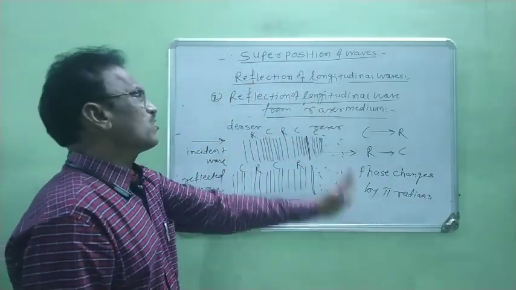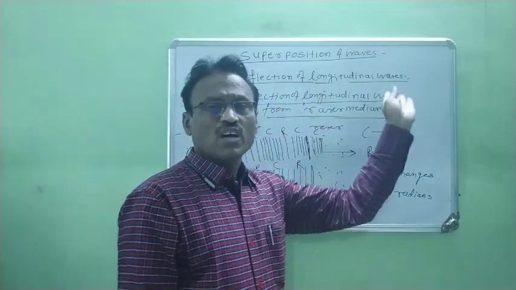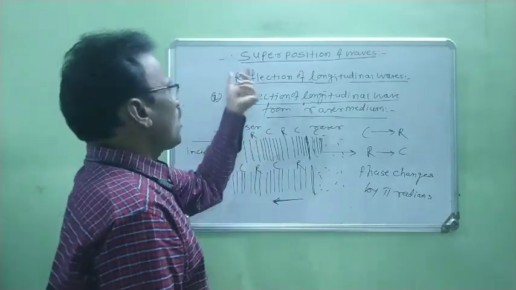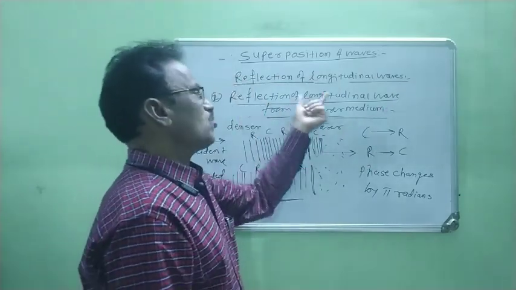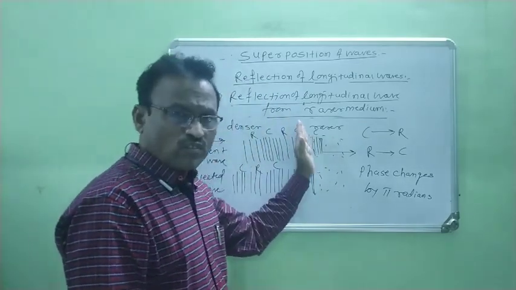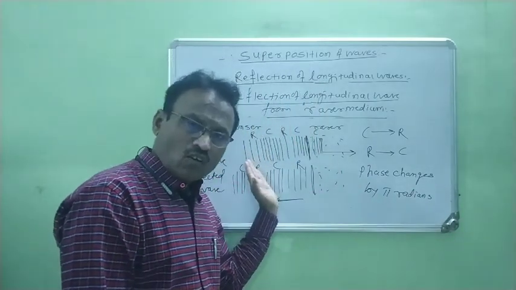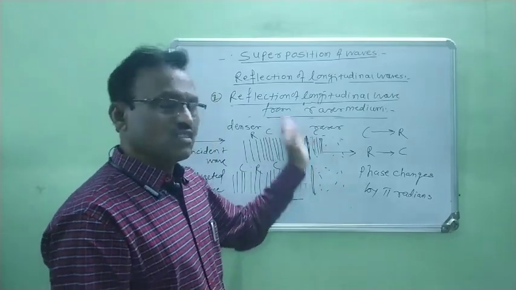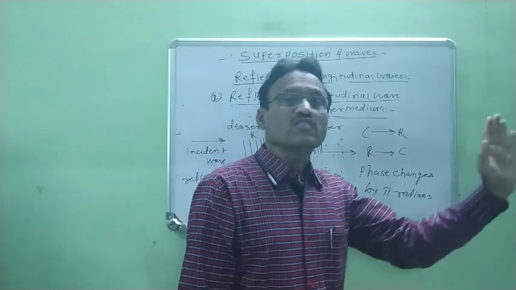Now this is the difference between reflection of longitudinal waves from a denser medium and from a rarer medium, right? Now in short, we remember that when we study the reflection of longitudinal waves, first we consider reflection from a denser medium. When longitudinal waves travel from a rarer medium to the denser medium, compression is reflected as compression and rarefaction is reflected as rarefaction. Therefore, there is no phase change.